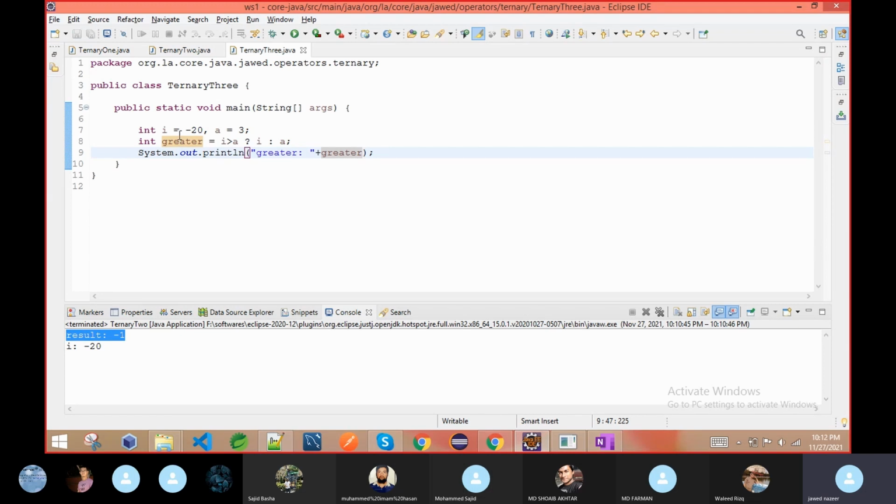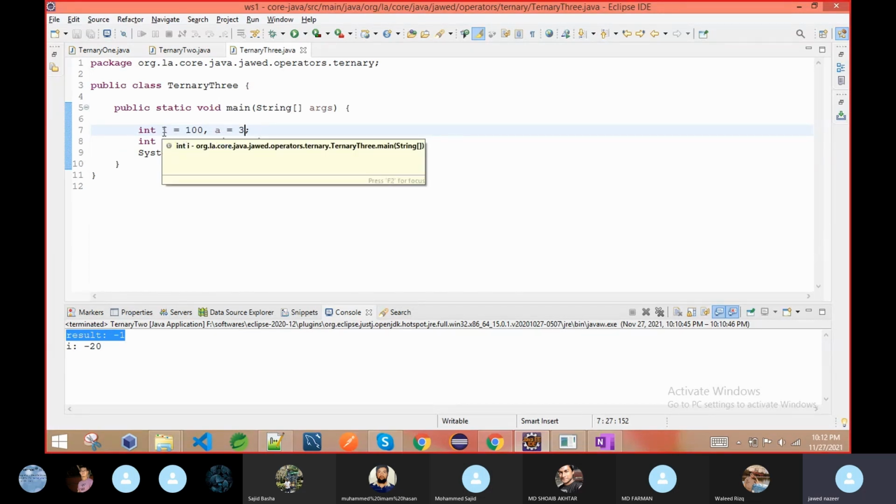Here we declare two variables. One is I equal to minus 20, or I will change the value and make it 100. Then after that, I declare another variable A equal to 3. Then I am comparing. Whoever has the higher value, either I or A, we are going to get that value. So how are we doing that?